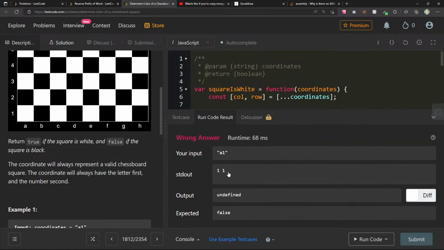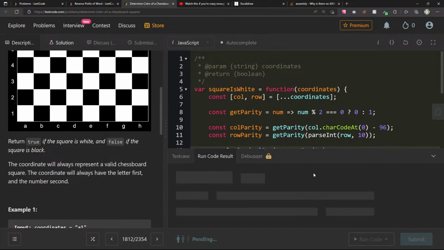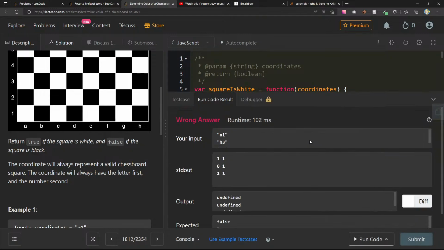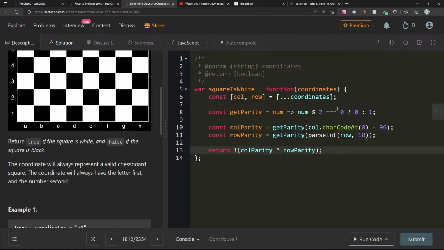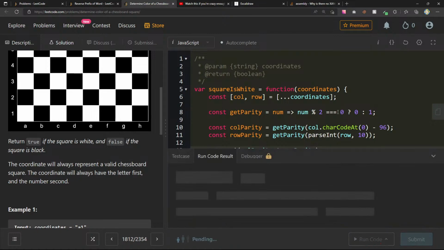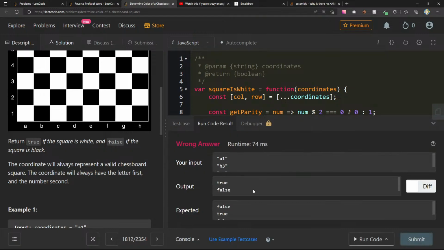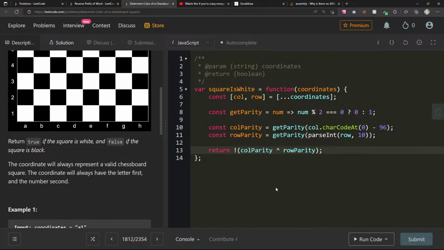So A1 is 1, 1. Okay. One, 1, 0, 1. 0 is even. That's even. 3 is okay. C is odd. 3, 7. Okay, so I think what if we just return the opposite? Return like not col parity and row parity. Could we do this? This could be a good way. So true, false, true. False, true, false.